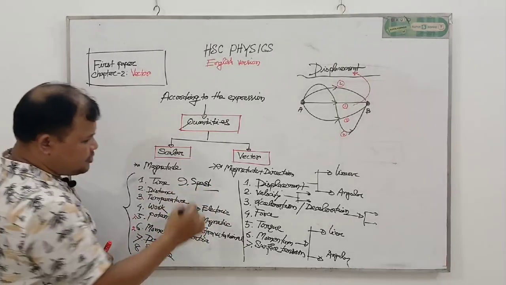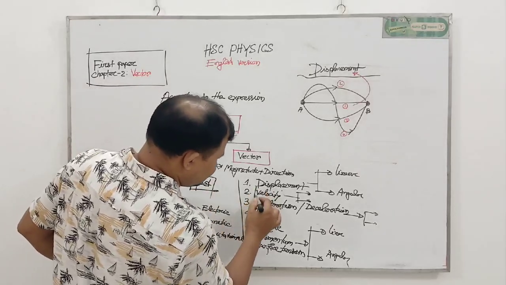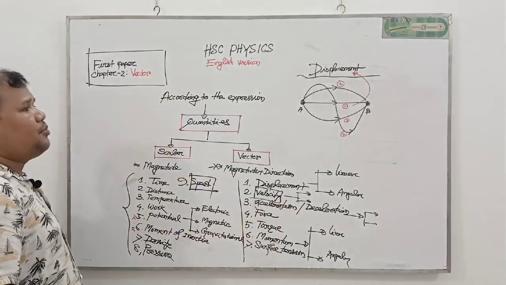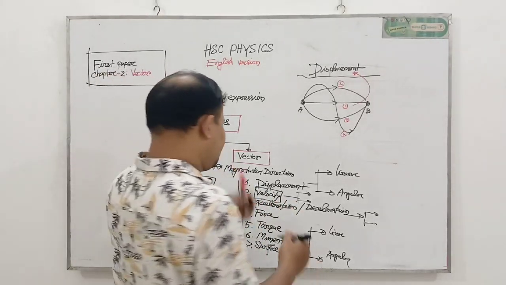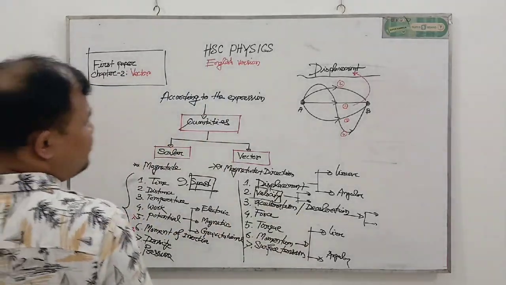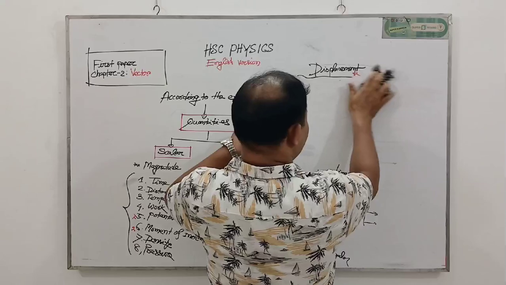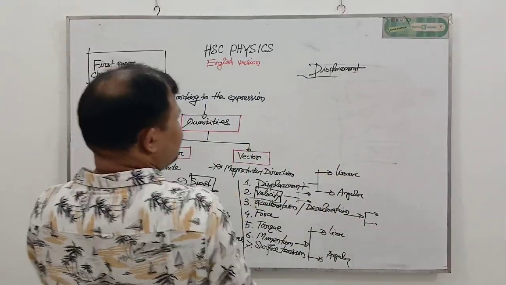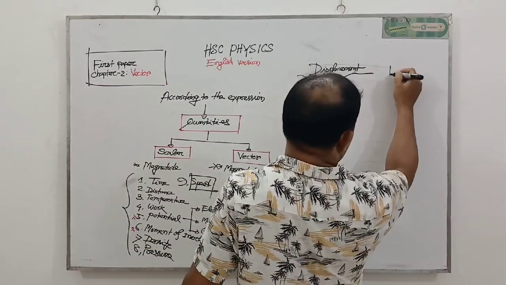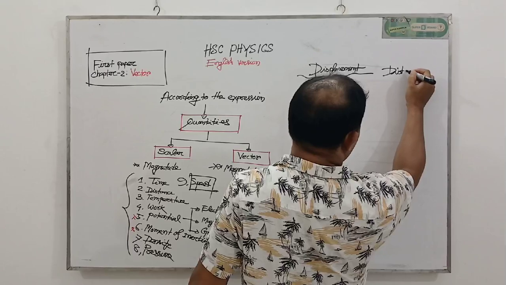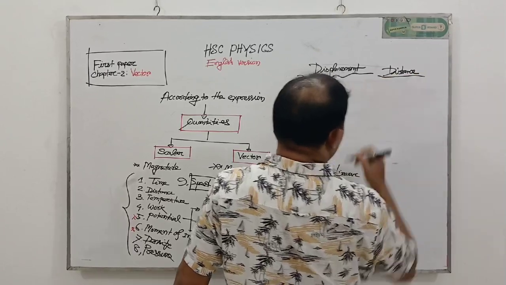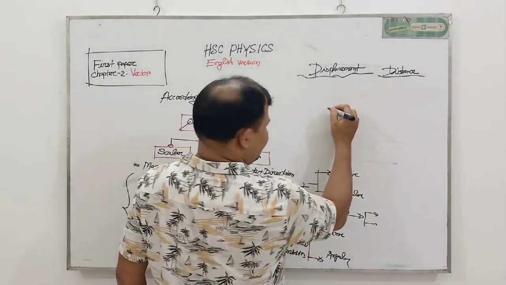My dear students, speed and velocity are a very important part here. Already we have cleared displacement. Now we try to discuss distance, with another diagram.